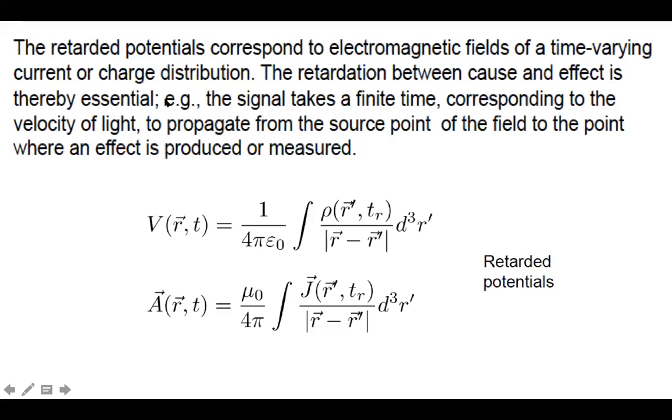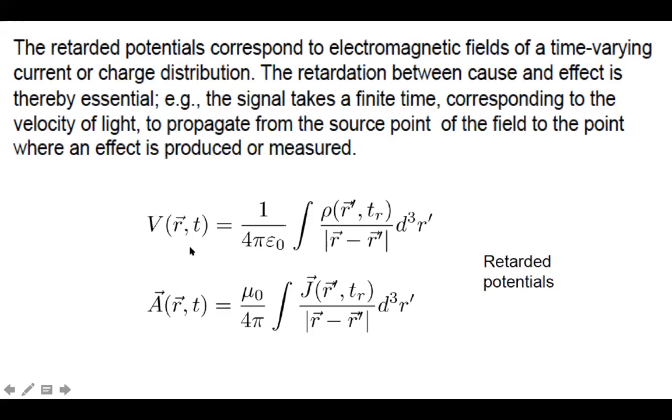So it is essential. A signal takes a finite time, corresponding to the velocity of light, to propagate from the source point of the field to the point where an effect is produced or measured. So this is how we apply retarded potentials.